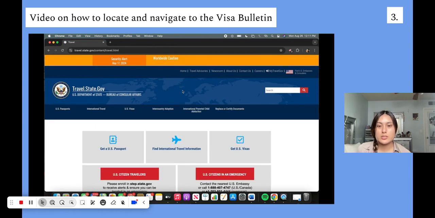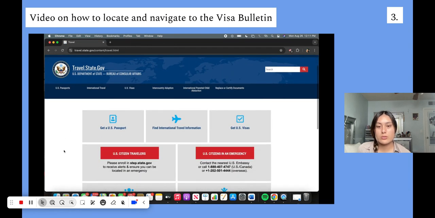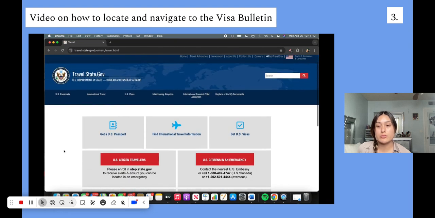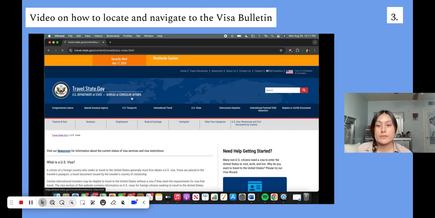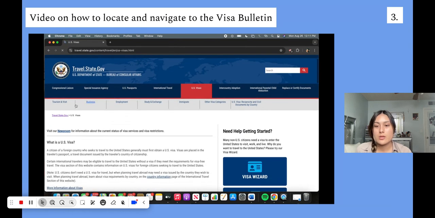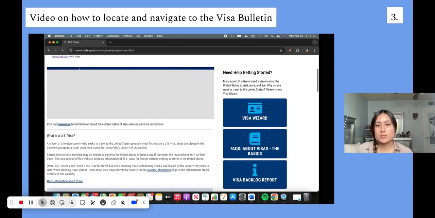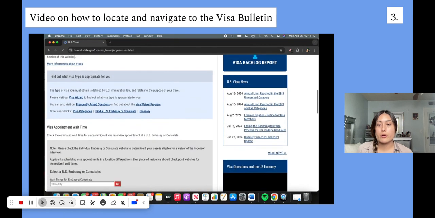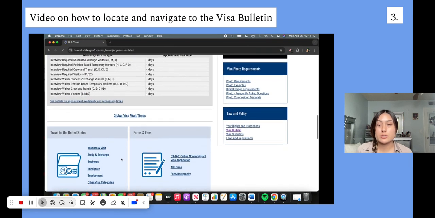So if it doesn't, this is what the homepage looks like. There are a whole lot of different links and resources that you can use related to consular affairs, such as adoption, international travel, passports, but we are specifically looking for the U.S. visas. There's a lot related to visas, employment, study exchange, immigration, but we are looking for the visa bulletin, which is going to be all the way down.